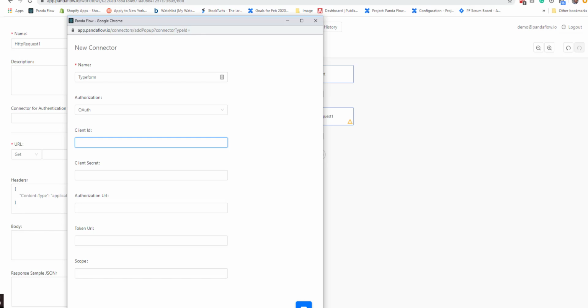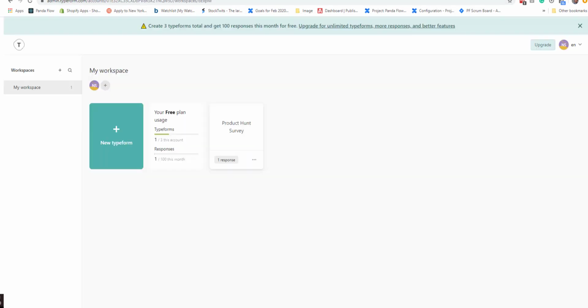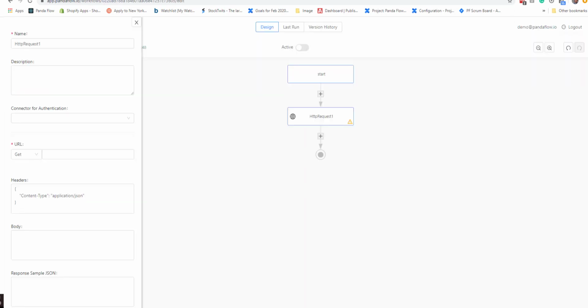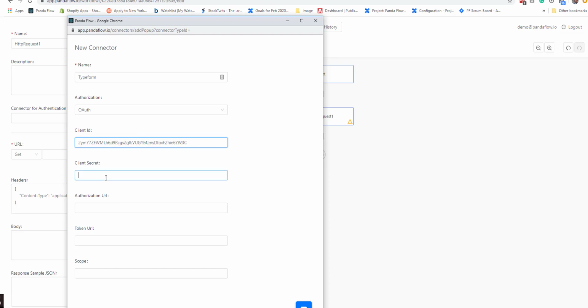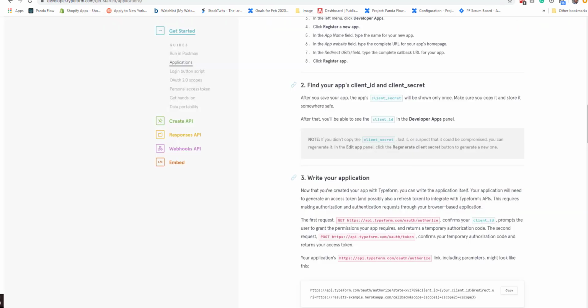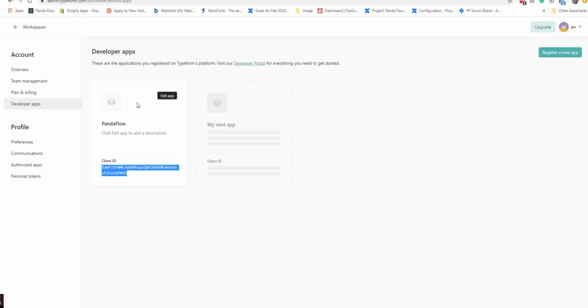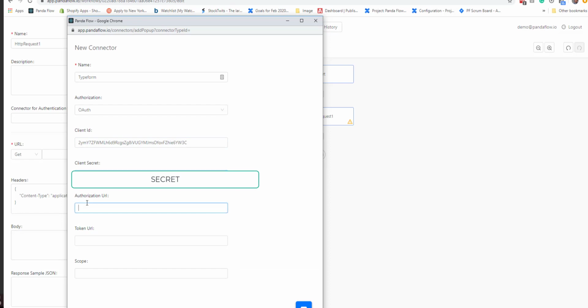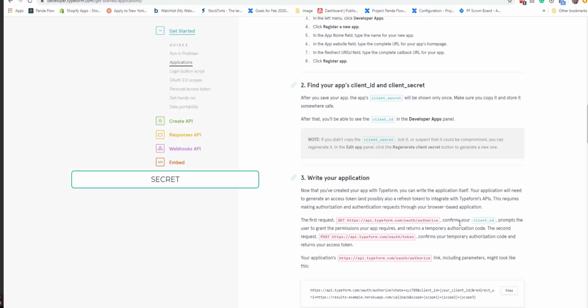So we will need a client ID. We're going to go ahead and look at the client ID in our settings in Typeform. So here we're going to go here, and here is our client ID. Go back here, we're going to add that. I'm going to add a client secret. I have to generate the client secret. Now we'll have to complete a couple of URLs here, and you can get this URL from here.